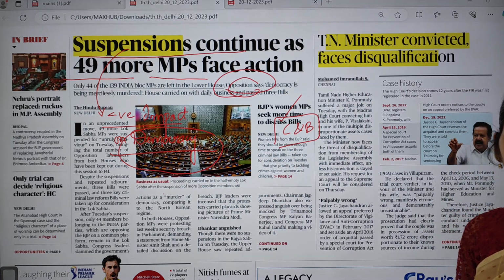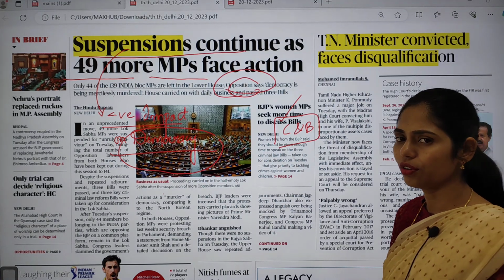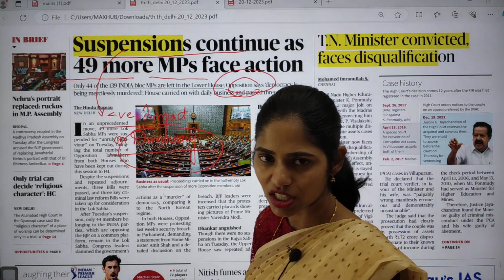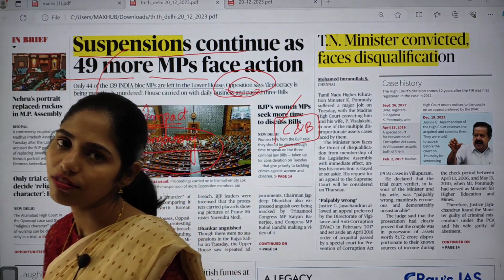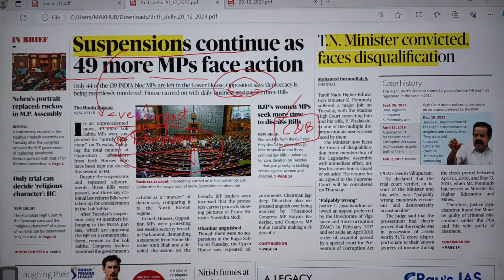And even in yesterday's class we discussed different rules of Lok Sabha as well as Rajya Sabha, which talk about the suspension of MPs. So please visit yesterday's video or yesterday's notes to get content regarding the suspension of MPs.